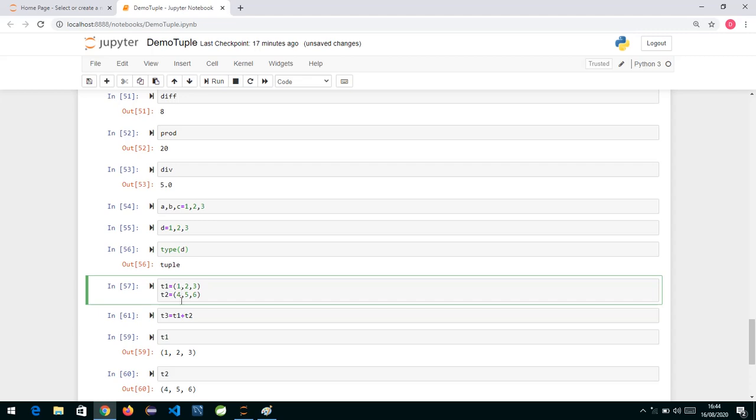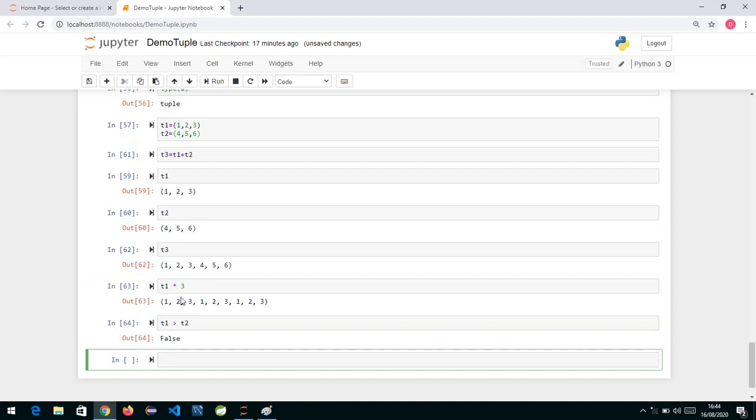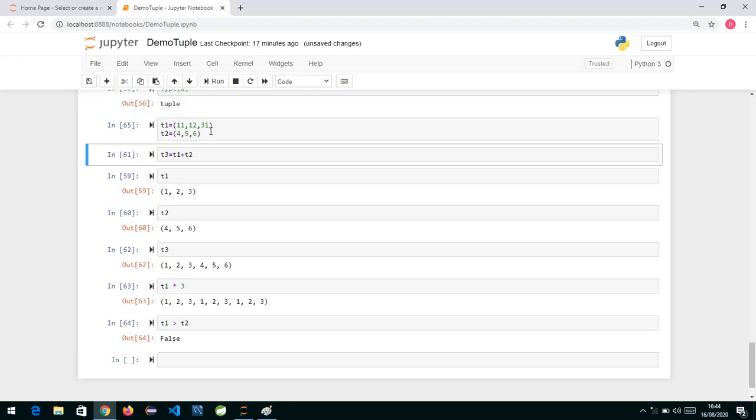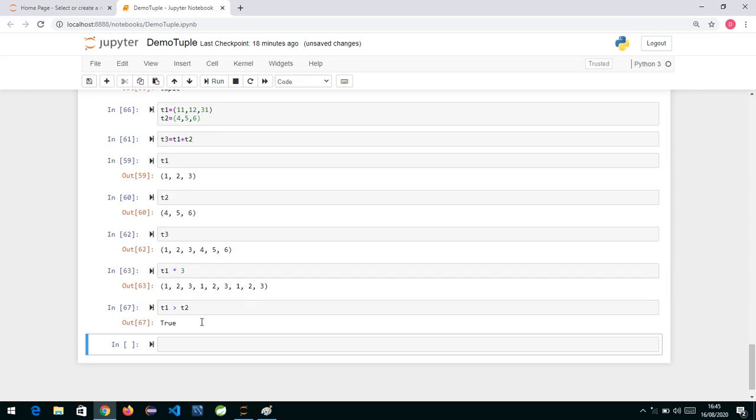First it has compared 1 and 4, and I have written t1 greater than t2. The first element itself is not greater, so it has given you False. If all the elements were greater like this, then if I hit it, definitely it will give me True. So it is doing element by element comparison. If all the elements are greater, it will return True, otherwise it will return False.